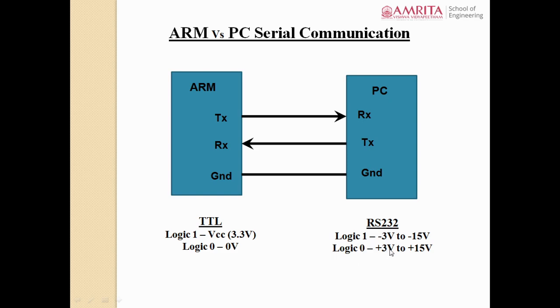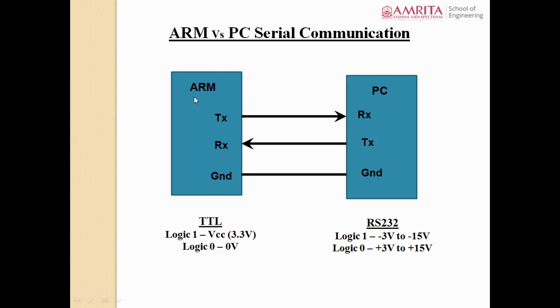So if you transmit a logic 1, you transmit a voltage level within this range. At the other end, you will get a voltage within this range itself. So there will not be a chance of it being misinterpreted, right? That is the reason why they have given a range of voltage in the case of the RS-232 standard.